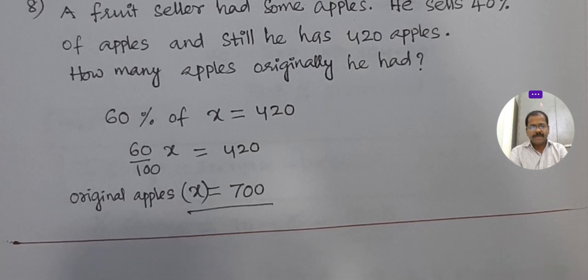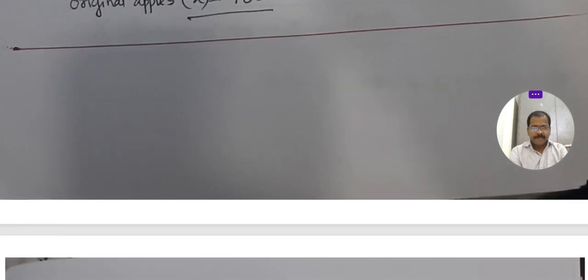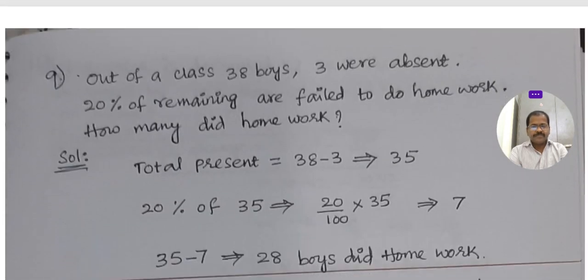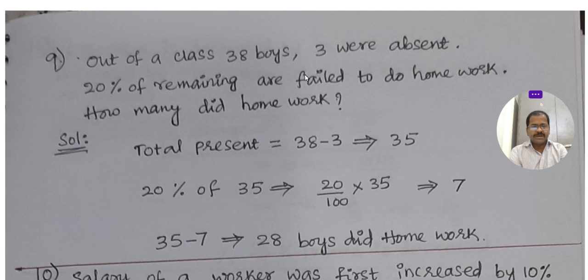Next, you see here, out of a class of 38 boys, 3 were absent, and 20% of the remaining failed to do homework. How many did homework?